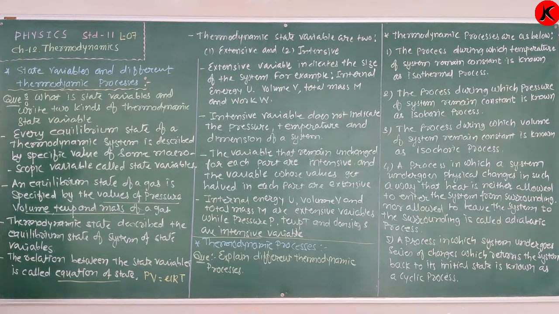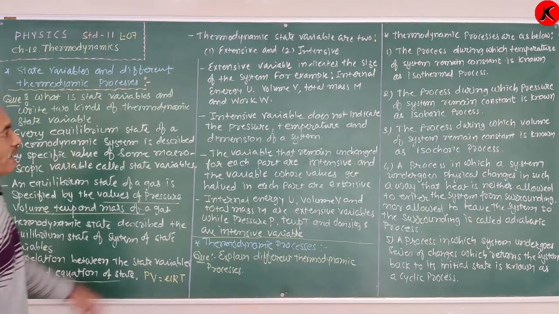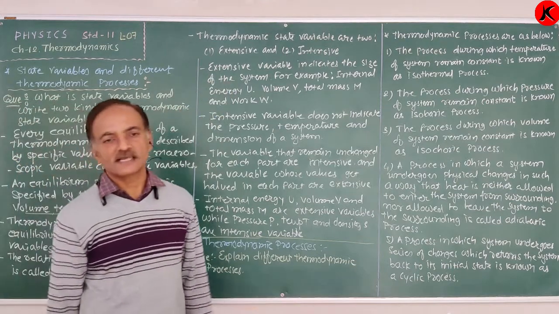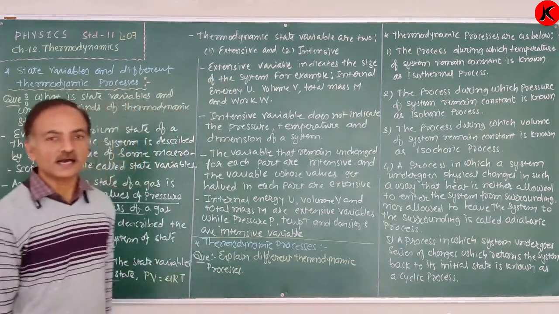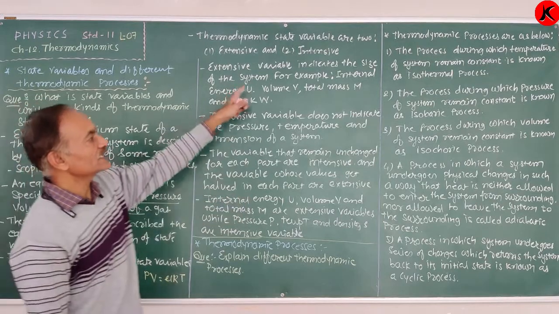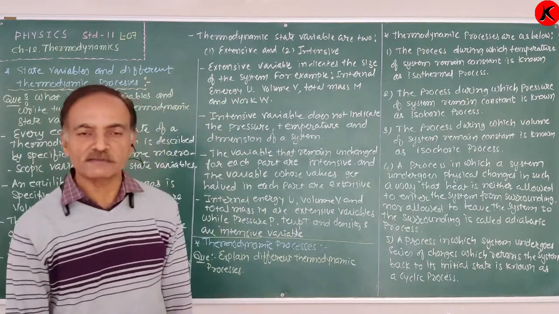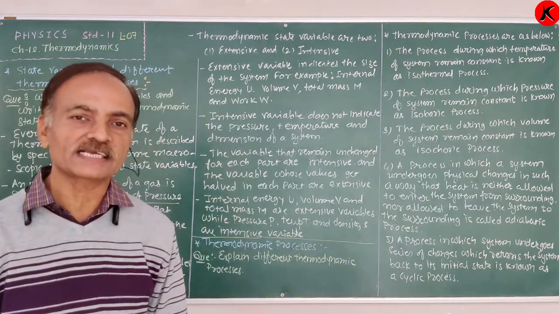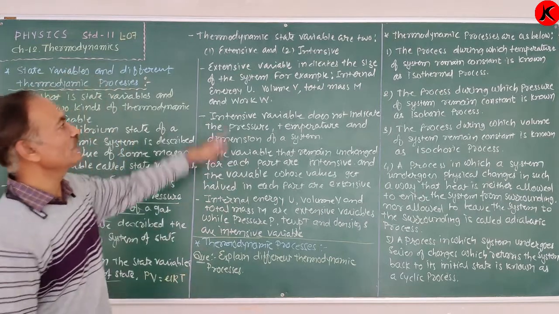Right? Now, the thermodynamic state variables are of two types: extensive variable and intensive variable. Sometimes a 1 mark MCQ may be asked: which of the following is an extensive or intensive variable?